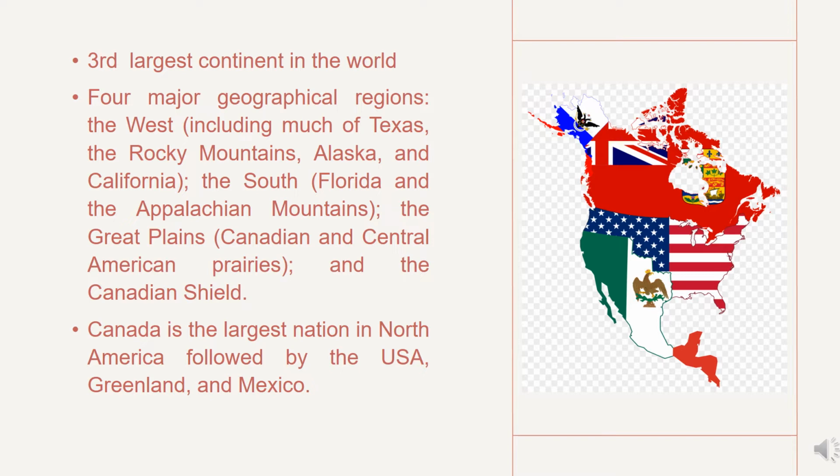North America is divided into four major geographical regions: the West, including much of Texas, the Rocky Mountains, Alaska, and California; the South, Florida and the Appalachian Mountains; the Great Plains, Canadian and Central American prairies, and the Canadian Shield. Canada is the largest nation in North America, followed by the USA, Greenland, and Mexico.